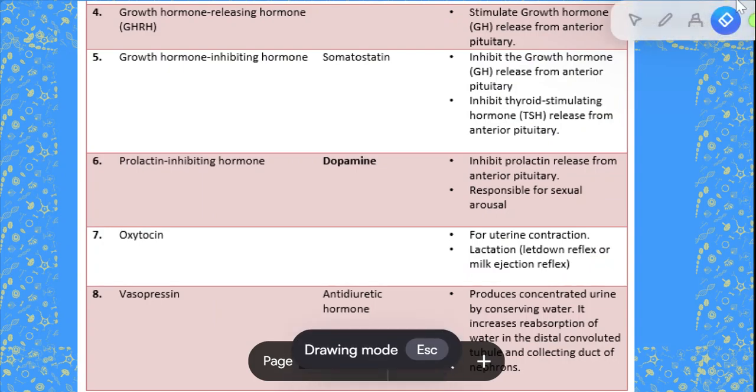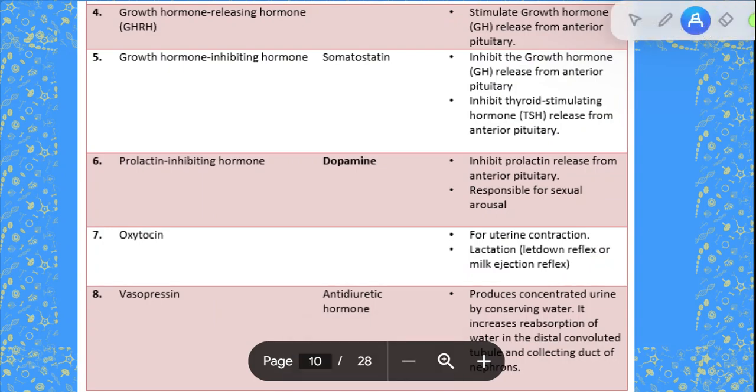इसी तरह से moving forward we have the growth hormone releasing hormone. ठीक है ना? So this basically stimulates the release of growth hormone from the anterior pituitary. Then you have the growth hormone inhibiting hormone, which is also known as somatostatin. And you can intuitively think of what it does. It inhibits the growth hormone release from the anterior pituitary, and also inhibits the TSH release from the anterior pituitary.